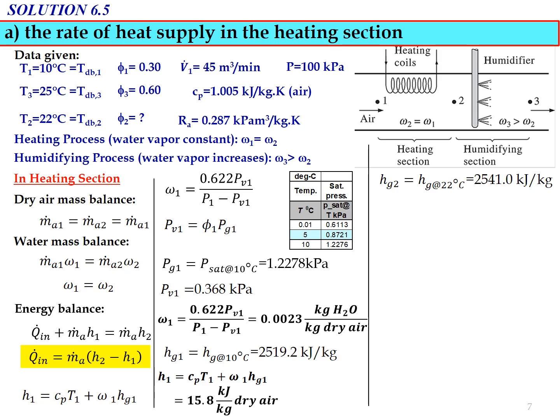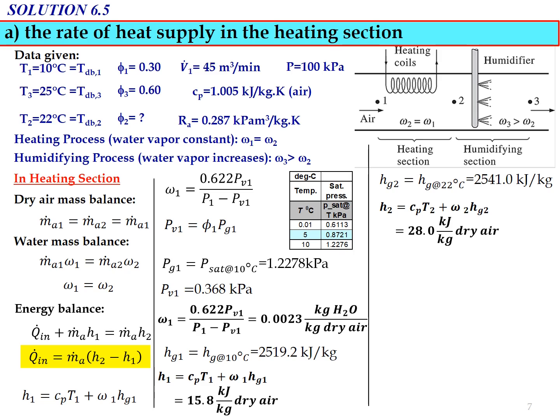Now we want to determine the value of H2 for state number 2, where Hg2 equals Hg at 22 degrees Celsius. We refer to the saturated water table at a temperature of 22 degrees Celsius, where Hg equals 2541.0 kJ per kg.